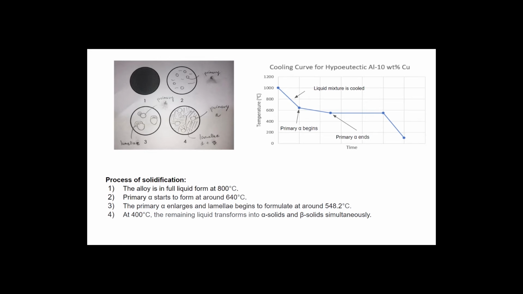The temperature cools even further to 400 degrees Celsius, and at that point, the remaining liquid transforms into alpha solids and beta solids simultaneously. As we can see from the cooling curve graph on the right side here, it shows the chronological stages the alloy goes through when it cools.